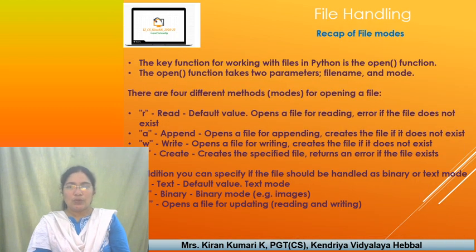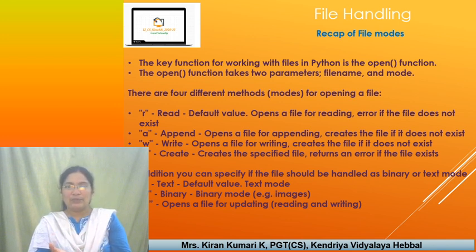If you look at these meanings, it looks a little confusing. If you want to simplify it, there are actually 4 modes. What are they? Read mode, append mode, write mode, and create mode. Got it, children? So what are the 4 modes we have? Read, write, append, create. Read is the default value.